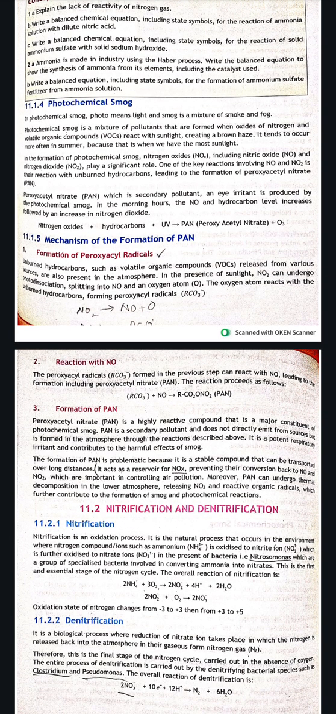Now we have another topic, that is photochemical smog. Photo means light, and chemical smog is a mixture of smoke and fog. Photochemical smog is a mixture of pollutants that are formed when oxides of nitrogen and volatile organic compounds react with sunlight, creating a brown haze. It tends to occur more often in summer because that is when we have the most sunlight.